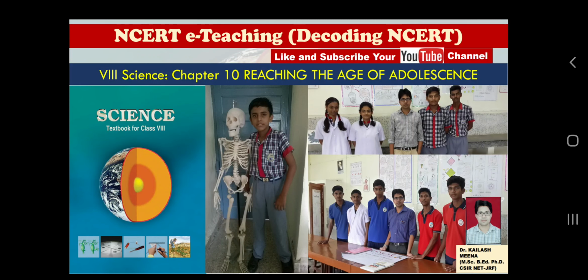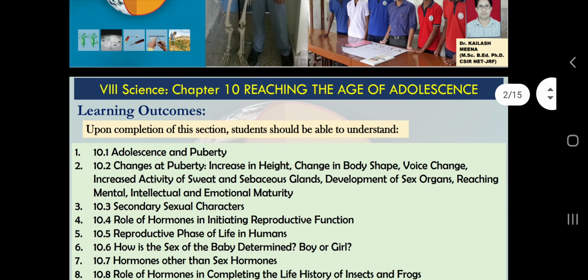I am Dr. Kailash Meena, going to discuss chapter number 10 of class 8 science, which is Reaching the Age of Adolescence. By seeing the images you can assume what age we are considering for adolescence, because I have included many children of that age group. So let's start our chapter and see.